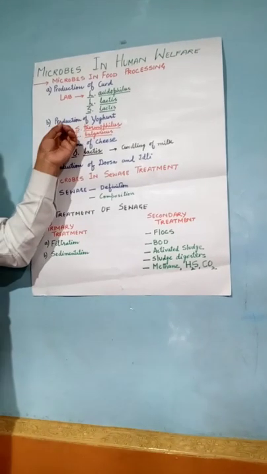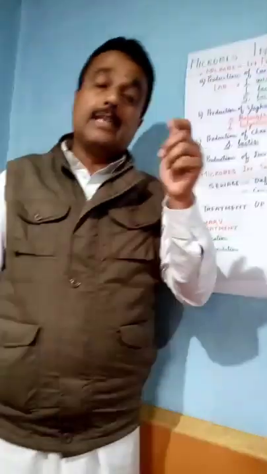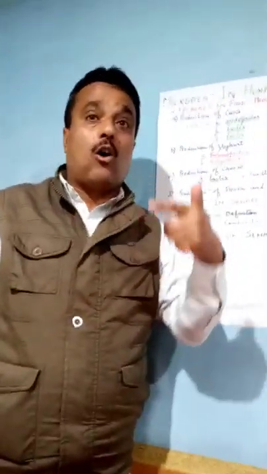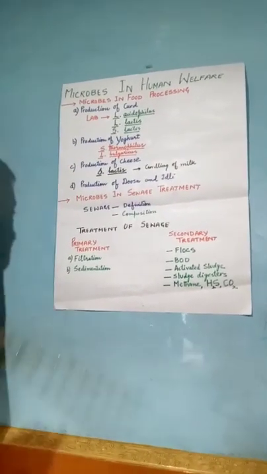And the Streptococcus bacteria help in the coagulation of the milk protein, that is casein. Second, the production of yogurt.